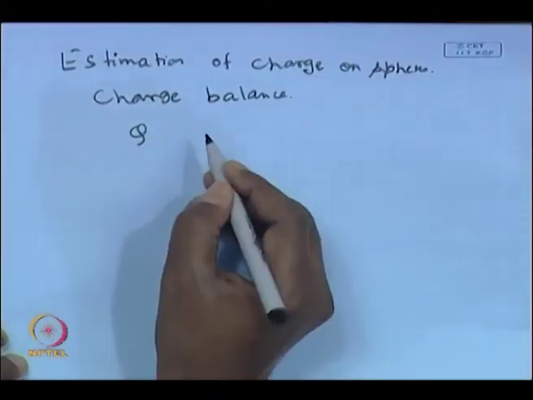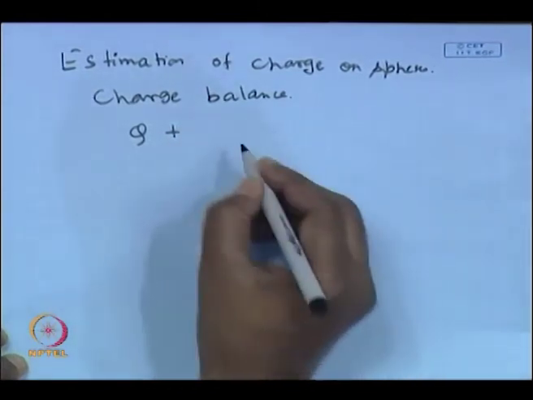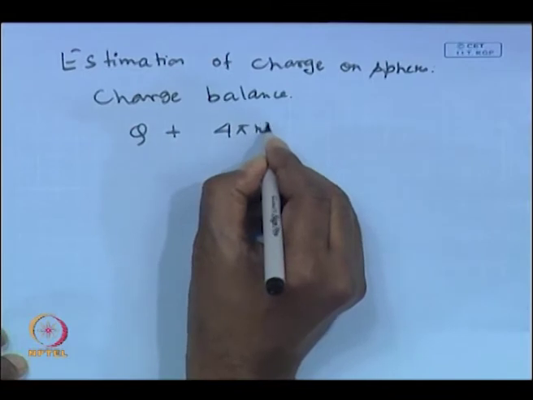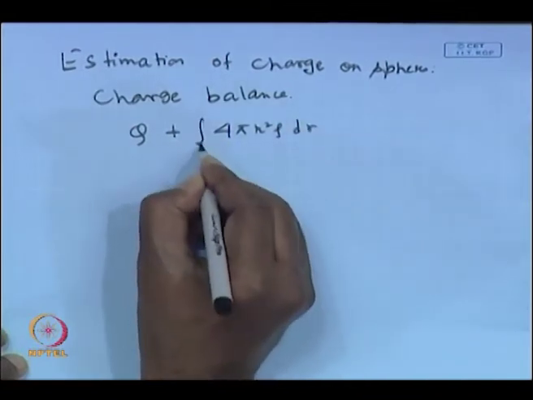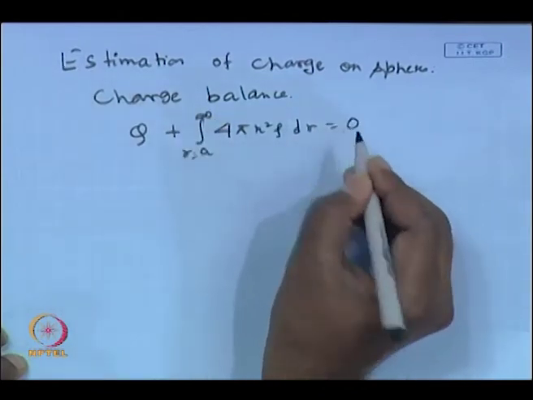So, what is the excess charge? Excess charge is the charge residing on the solid particle plus the charge that is within the electrical double layer in the solution. So, the summation of these two charges will be equal to 0, because the bulk of the solution is electroneutral. So, the charge residing on the particle plus the charge in the double layer, this 4 pi r square rho dr, r is equal to a to infinity, must be equal to 0.